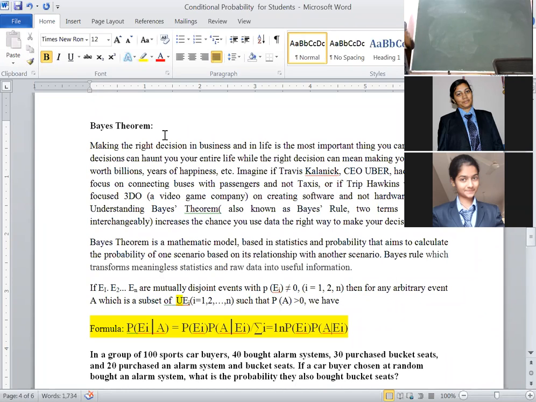How many students heard? Already on Saturday you attended the session, Sanjay Vaidya's session. In that he discussed Porter's five forces model: bargaining power of suppliers, bargaining power of buyers, threat of new entrants. Five factors he covered. Like that, Bayes' rule is a mathematical model.